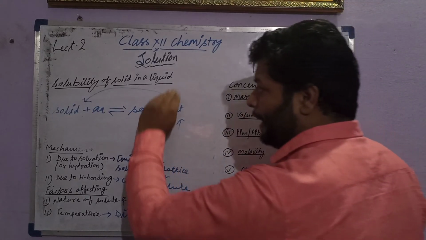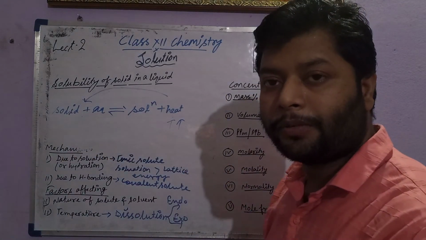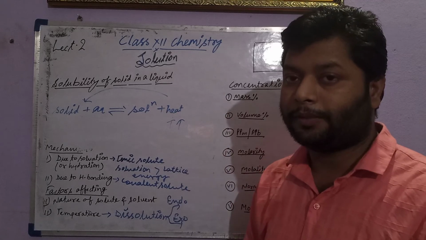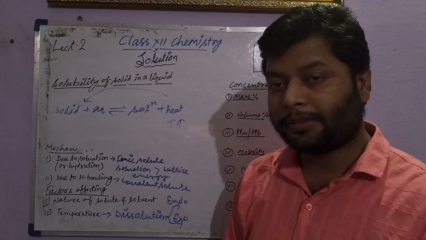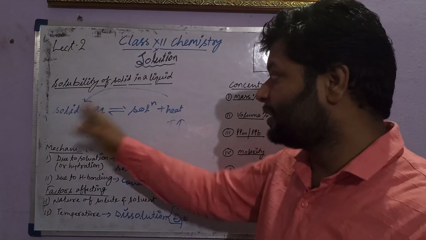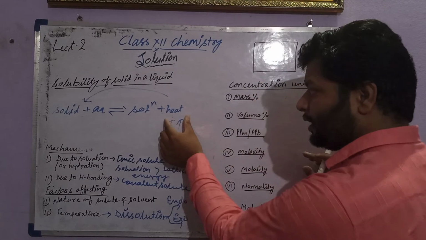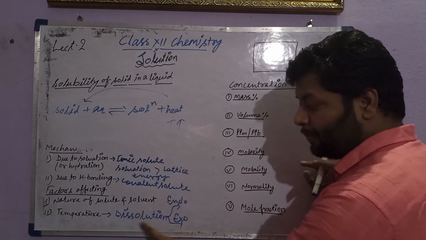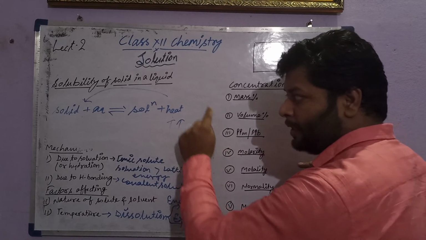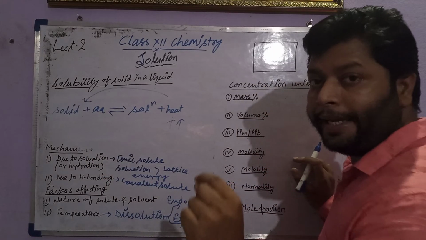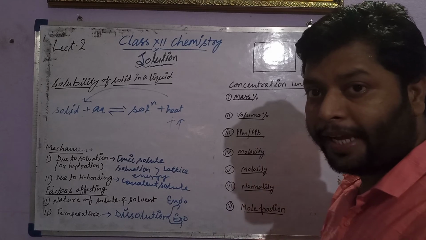When the reaction goes backward, the solid and water are separated out. That is called solubility decreases. To increase the solubility, the process must go forward. So whenever the dissolution process is exothermic and we increase the temperature, solubility decreases because the equilibrium shifts in the backward direction. That is one case.